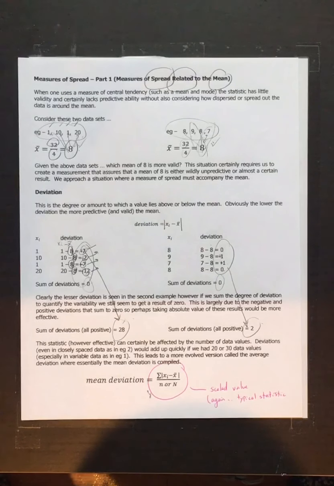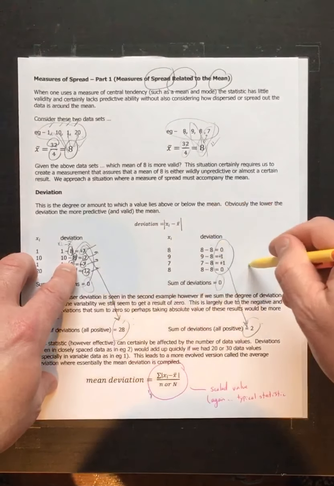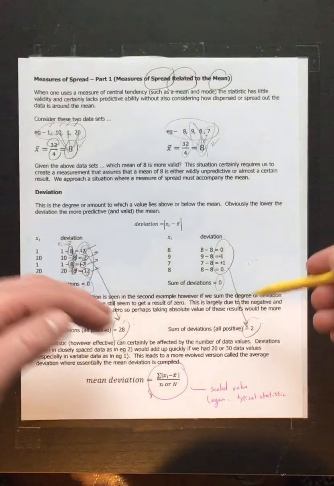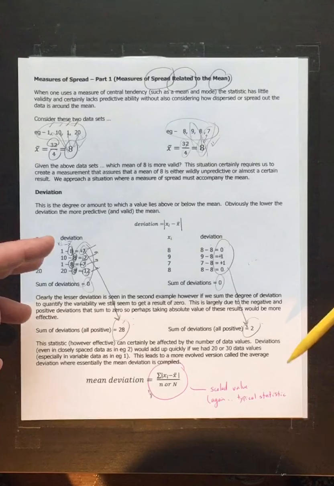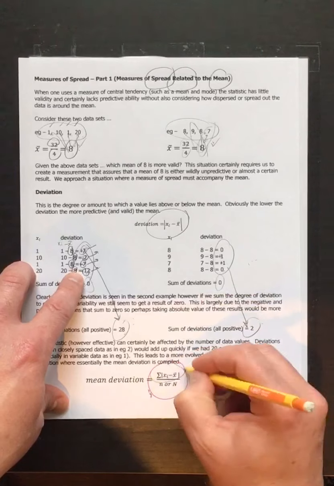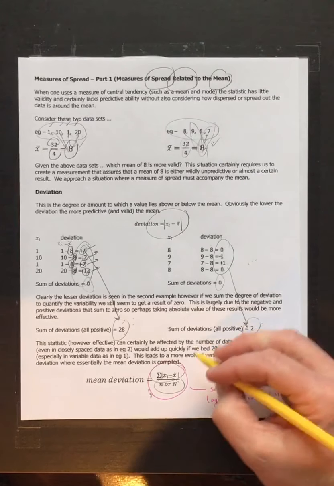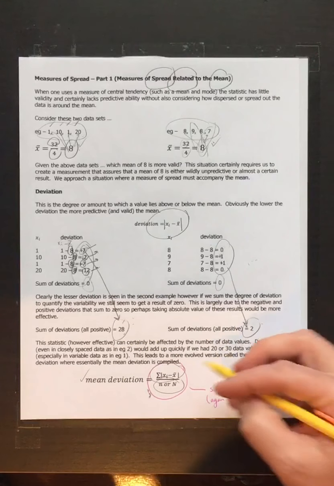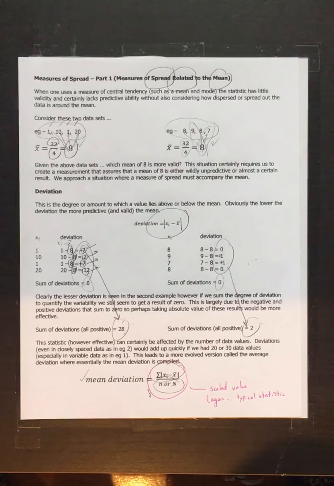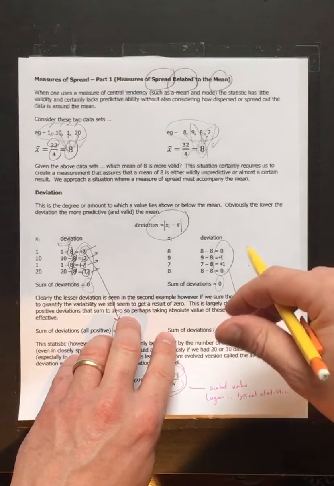That's good, that's useful. The only problem is that if I do this statistic, if I had 4 data points here and I had 15 data points here, this actually would have a fairly large deviation just because I have a lot of data points. And all those ones and 2s and 1s would all add up to something as big as this one. So what I have to do is I have to take my absolute value of my deviation and scale it to the size of the data, make it an average deviation per unit point. And that's what this mean deviation statistic is. Okay, it's the absolute value of the deviation divided by the number of data values. And in fact, it's a statistic that's used in some applications, just not as often as we're going to be using it for our purposes this year.